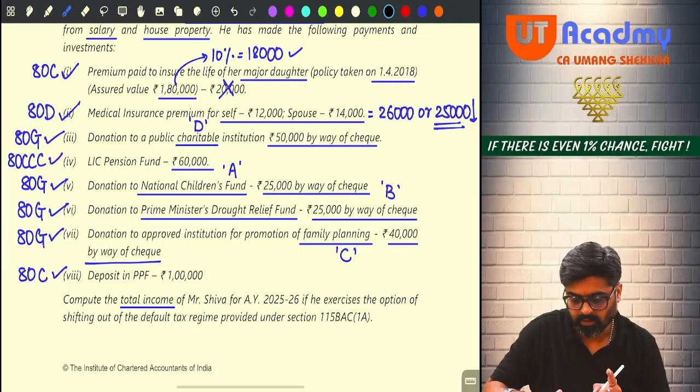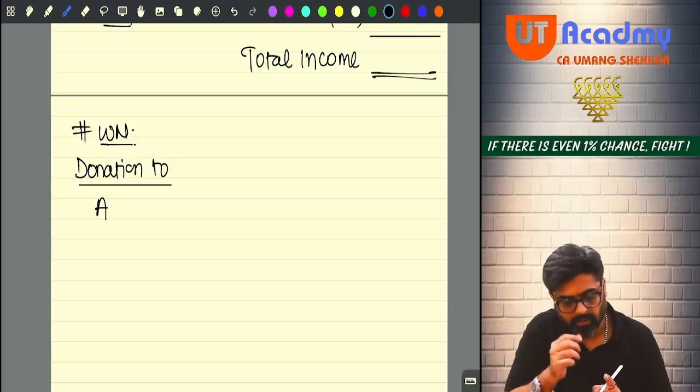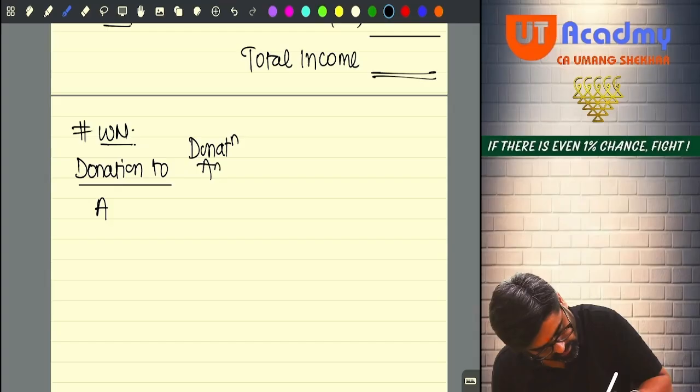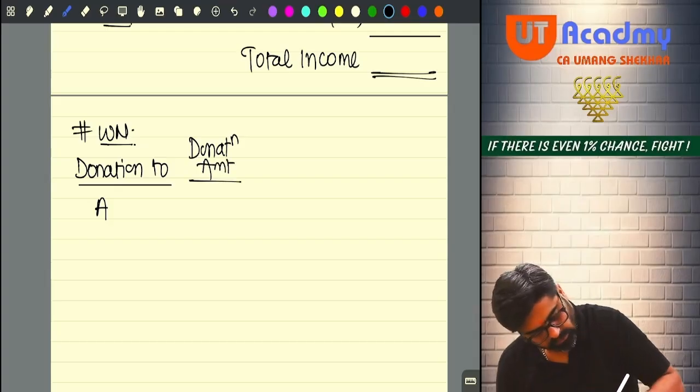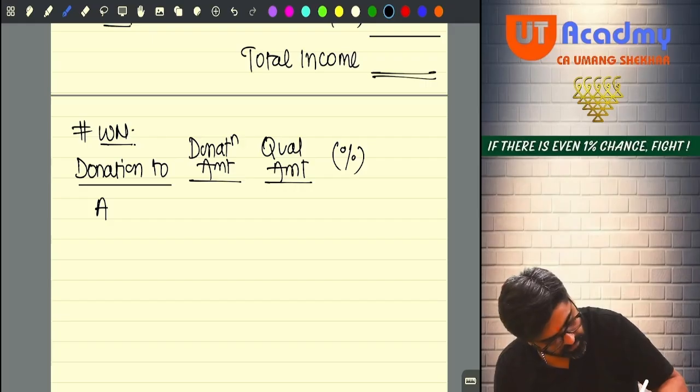National Children Fund. So you'll write National Children Fund in the particulars here. Now amount, donation amount. Okay. Now qualifying amount. Then percentage of deduction. Then deduction under section 80G.